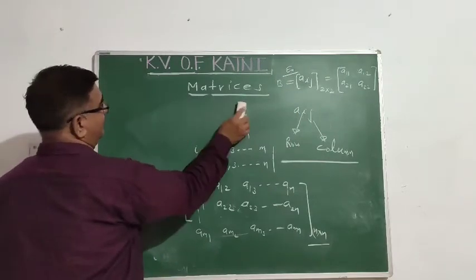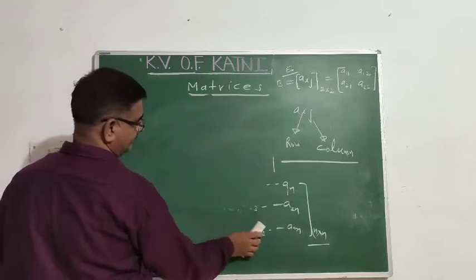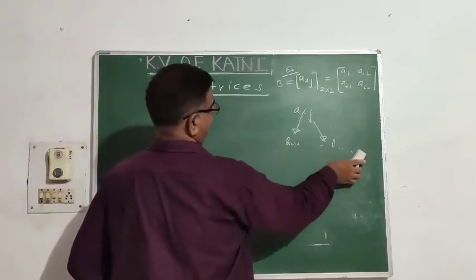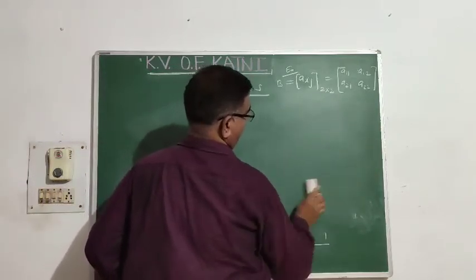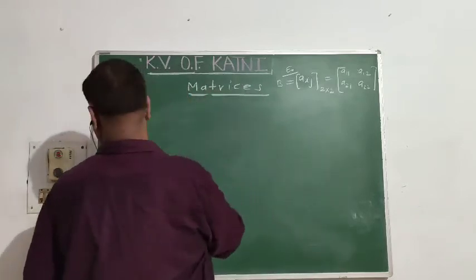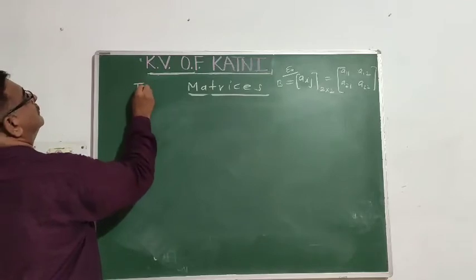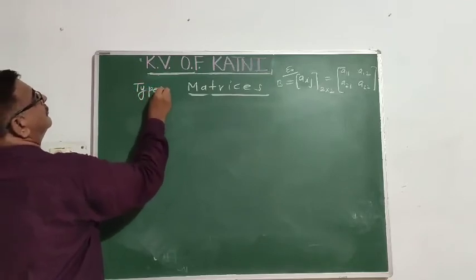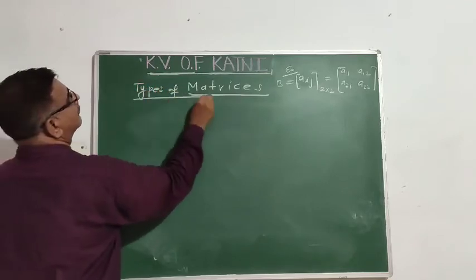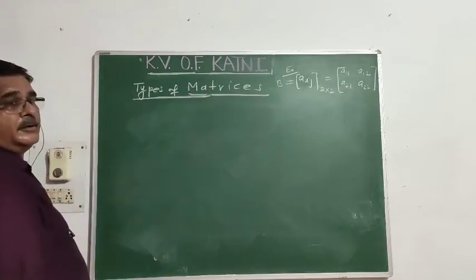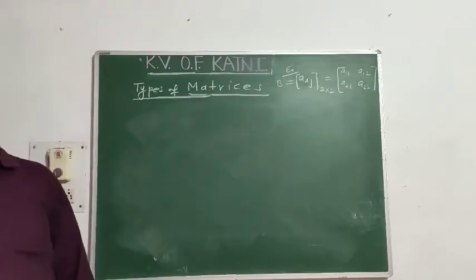Now, the types of matrices. Types of matrices, dear children.